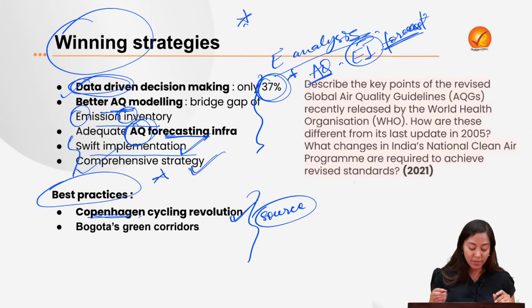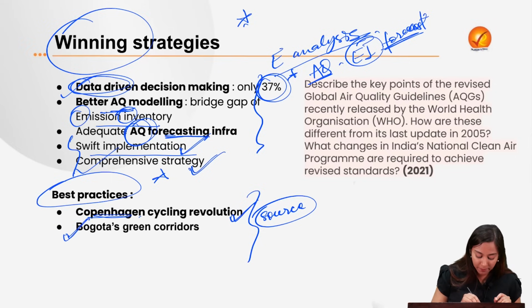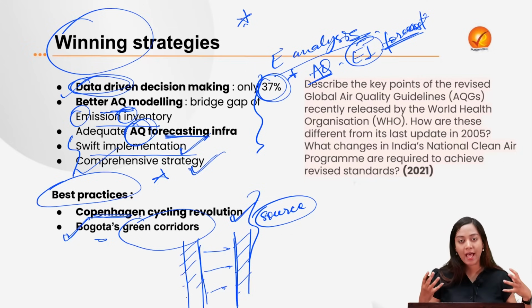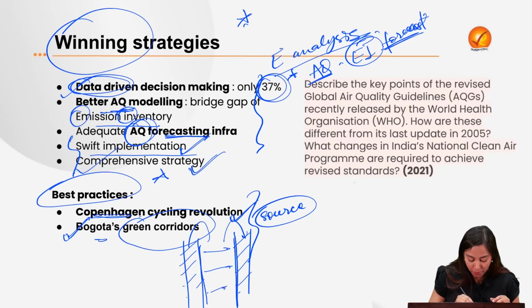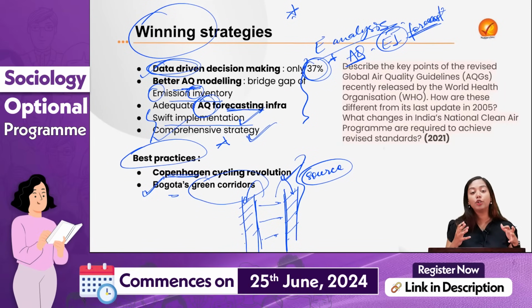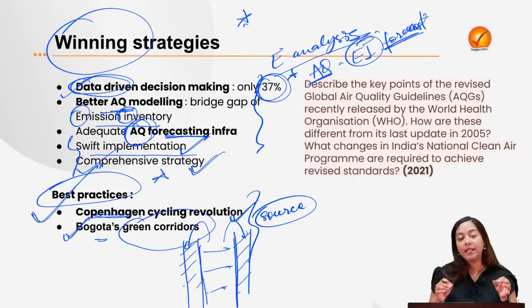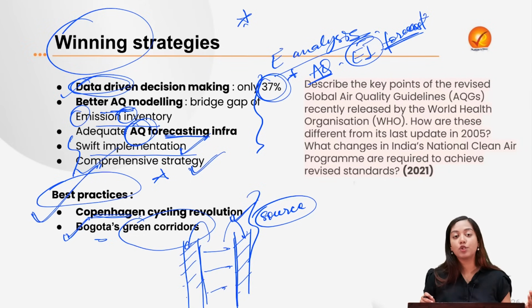The second and a very good example is from Colombia. Bogota of Colombia has built green corridors along the entirety of its transport corridor. So let's say this is a transport corridor, and alongside every transport corridor they have aligned some green corridors, some greenery as well. Now this greenery is immediately absorbing emissions, leading to a lesser amount of emissions being given back to the environment. Therefore, if these best practices are included in the Indian domain, they can lead us to a better and quicker transition towards a greener and cleaner India.